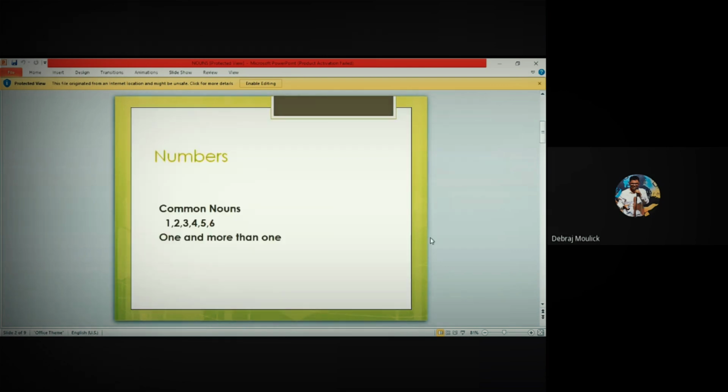So the first slide refers to common nouns: things which can be counted, right? Which are countable in nature. One or more than one. One refers to singular, more than one refers to plural.